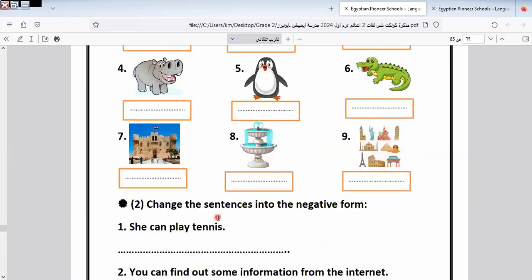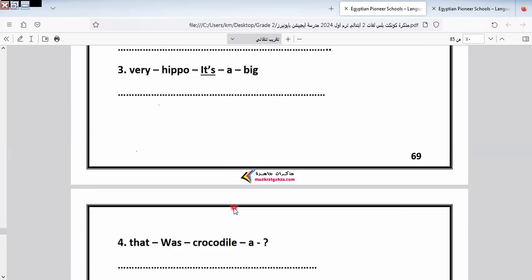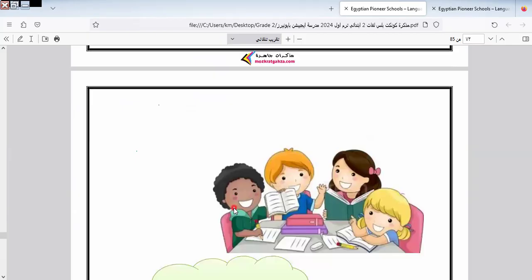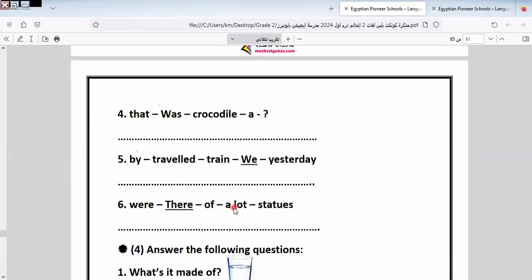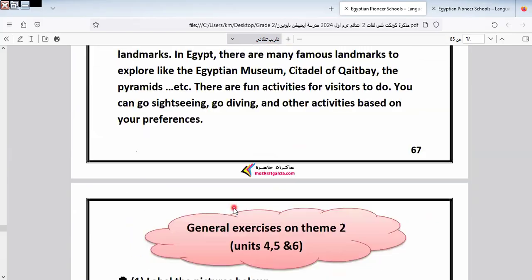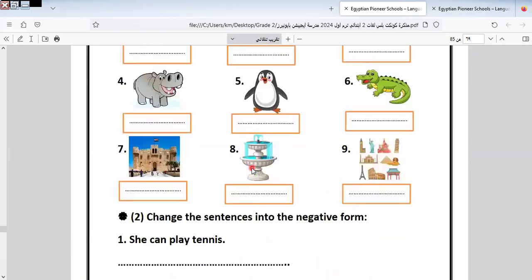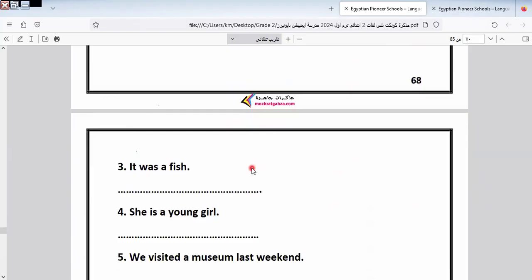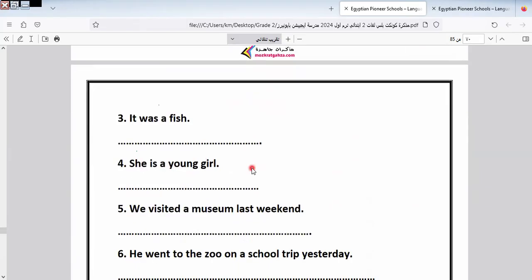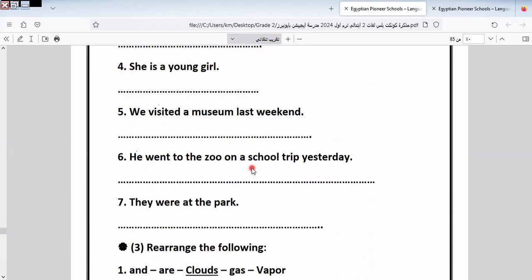Okay. Today I finished this exercise. I answered during the lesson. So this is the revision of what we learned during the unit. You can do it by yourself and write it to me below the video. Today I finished your book, Connect Plus. Best of luck. I hope you answer well in your exam. I hope you benefited from me during our videos this term. I hope you enjoyed our explanations.